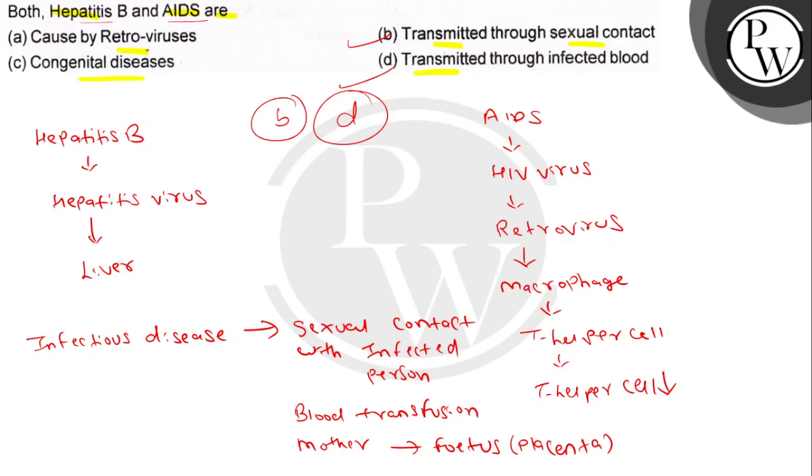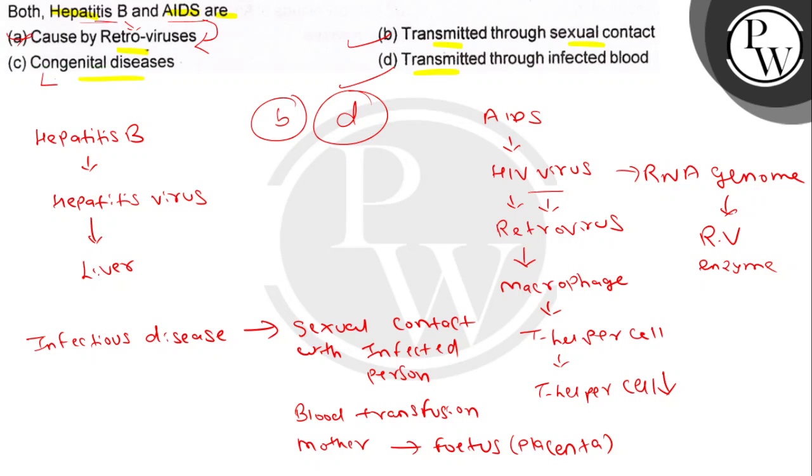Okay. Now let's see the other options. Caused by the retrovirus. Yes, AIDS is caused by the retrovirus, that is your HIV, which belongs to the retroviruses and has an RNA genome with the reverse transcriptase enzyme. But your hepatitis B is not a retrovirus, so this is not the option.